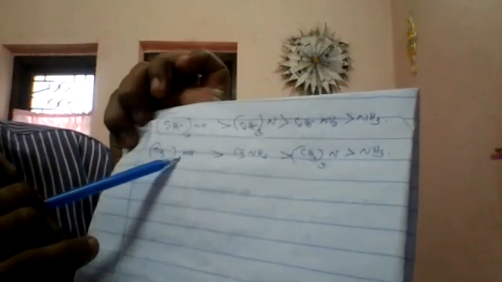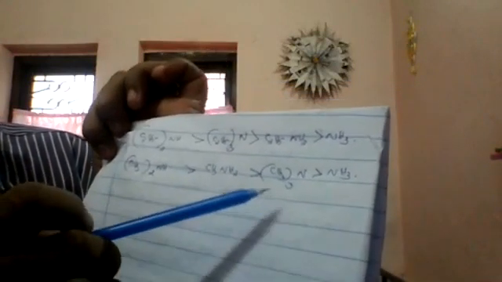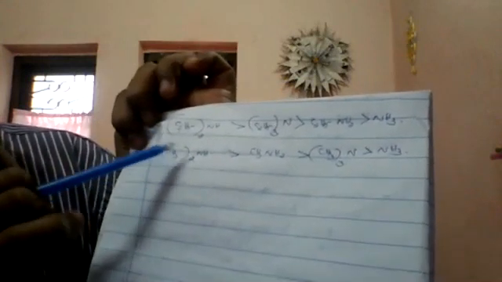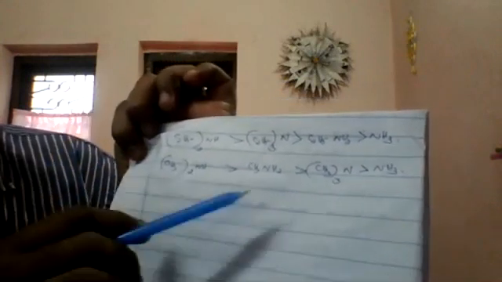This is ethyl substituted and this is methyl substituted: (CH3)2NH, CH3NH2, (CH3)3N and NH3. So understand these areas and study carefully. Thank you.